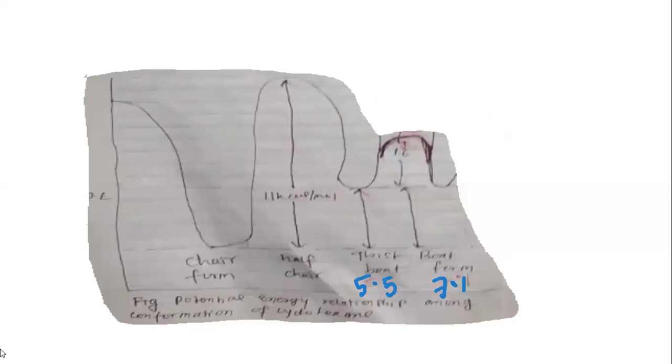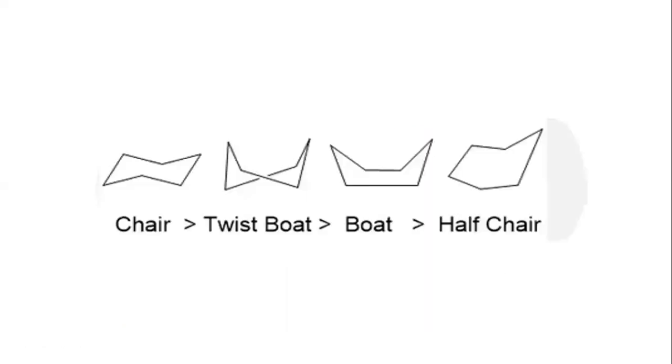From this graph, the half chair is 11 kilocalories per mole higher in energy than the chair, the twist boat has 5.5 kilocalories more energy than the chair, and the boat has 1.6 kilocalories per mole more than the twist boat, and 7.1 kilocalories per mole more than the chair form. The most stable is chair, then twist boat, boat, and half chair.